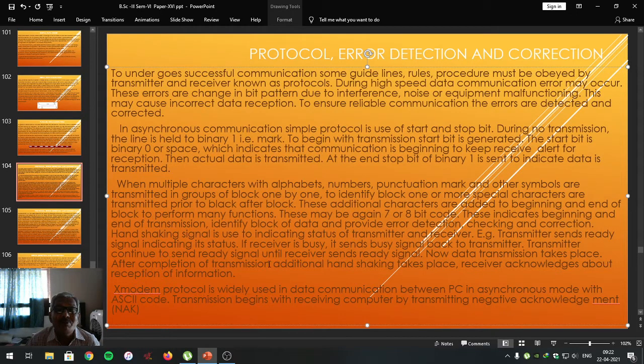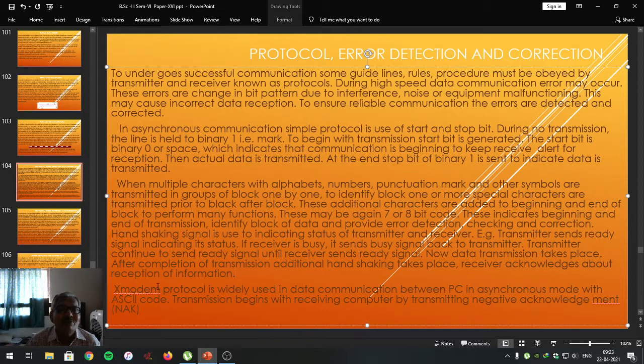After completion of transmission, additional handshaking takes place and receiver acknowledges the reception of information. So this is the handshaking protocol with which two computers perform successful communication.